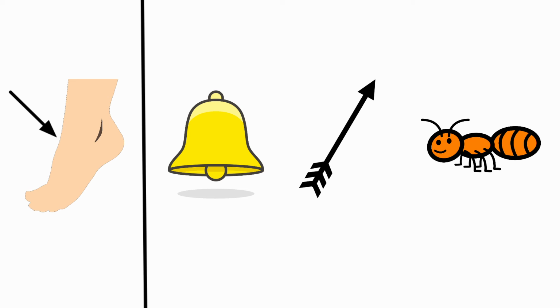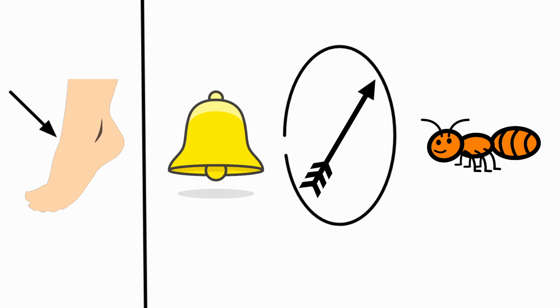Next one, arrow. The beginning sound for arrow is A. And for ankle is A. Both are having same beginning sounds. So, we are going to circle the picture arrow.